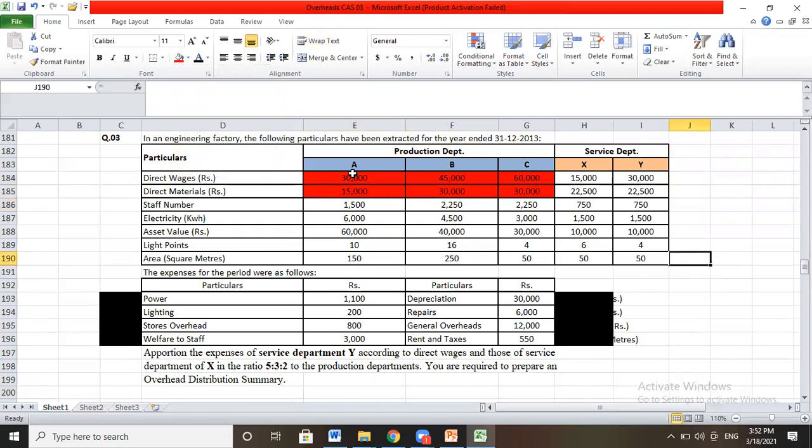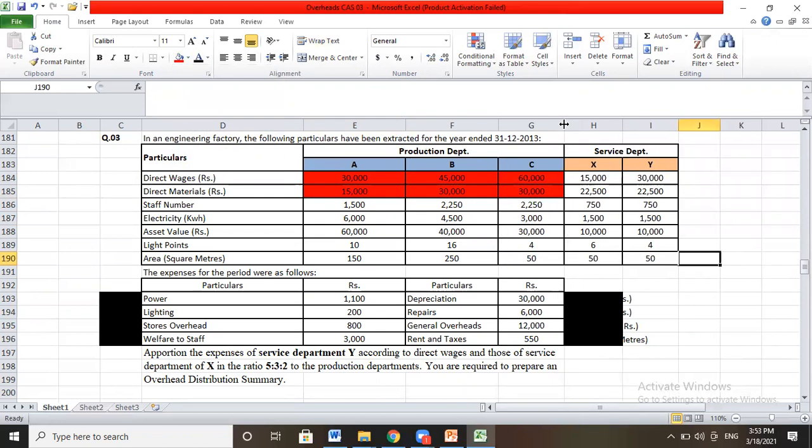Because already we are taking direct wages or direct material in the production done by department A, department B and department C. So we need to focus on service departments X and Y, and all these direct wages and direct material for service departments X and Y will be considered as overhead, even though they are direct wages and direct material, because they are related to the service department.